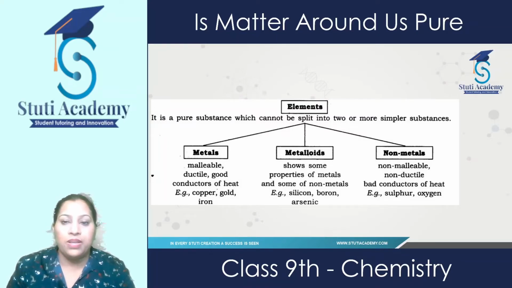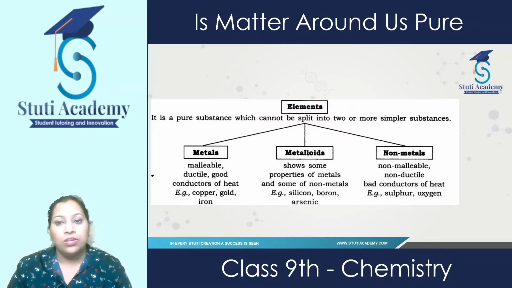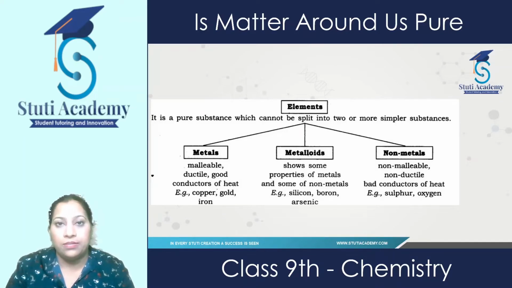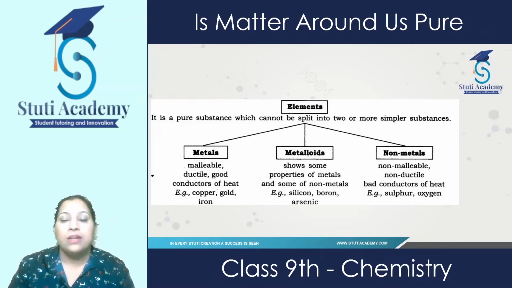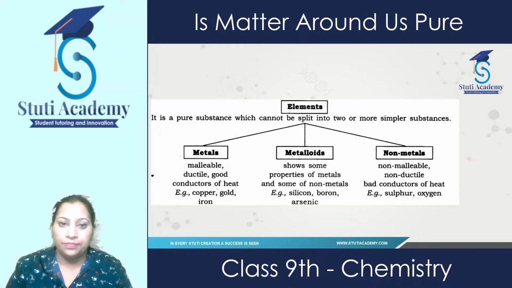And in non-metals, the exceptions are diamond and graphite, which are allotropes of carbon. So we can say that carbon is a good conductor of electricity, because we use graphite in our machines also. So there are some exceptions in metals and in non-metals.